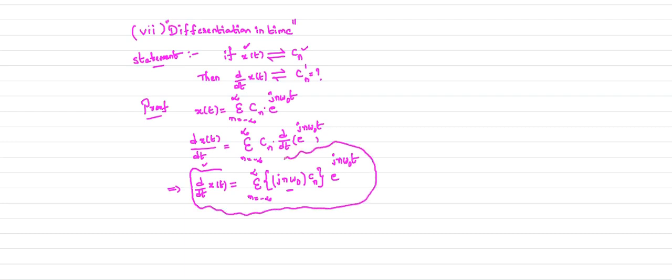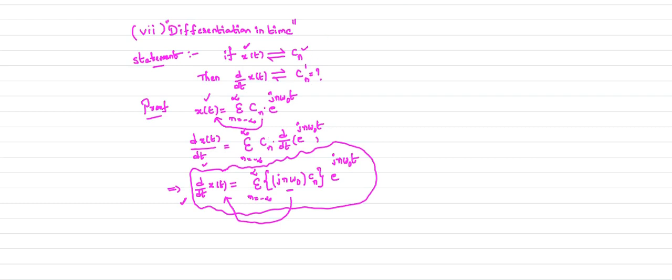Now if you observe this equation clearly, Cn is the complex exponential Fourier series coefficient of x of t. Now what is the complex exponential Fourier series coefficient of Cn times jn omega naught? It is nothing but d by dt of x of t. Therefore, what is your Cn dash here?